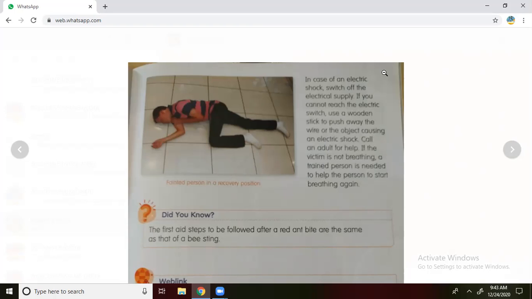Next point, call an adult for help. Next thing, we should call an adult for help. If the victim is not breathing, a trained person is needed to help the person to start breathing again. Already I told you, we are very small kids. It means of course, you should call an adult who is trained about the breathing.